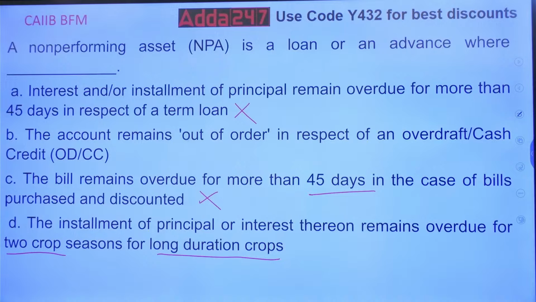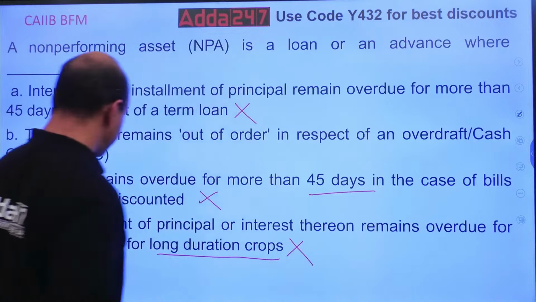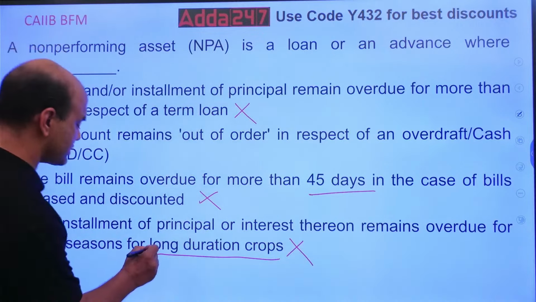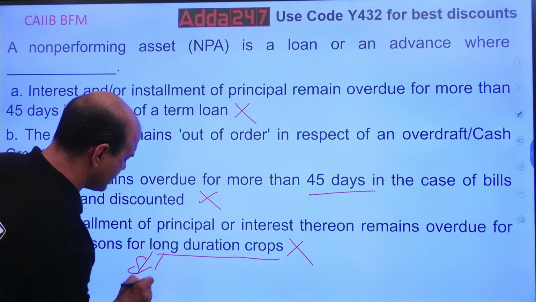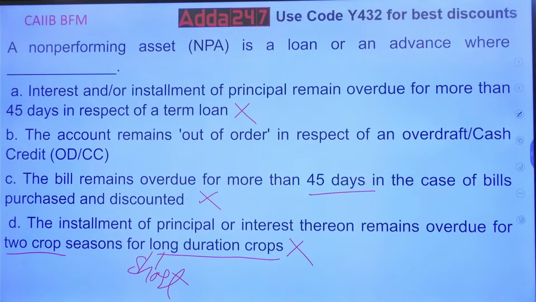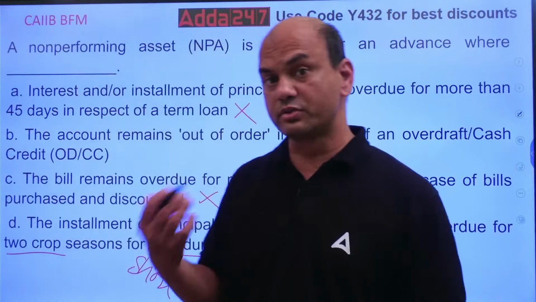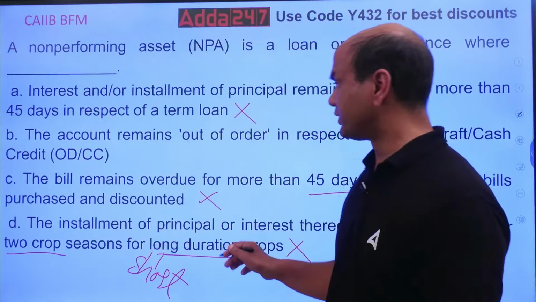Yes, what is the answer? What is the answer for this? Is it 2 crop seasons for long duration crops? So this is also wrong. It is 2 crop seasons for short duration crops, and for long duration crops, it is 1 crop season. Short, it is 2. Long, it is 1. Okay.